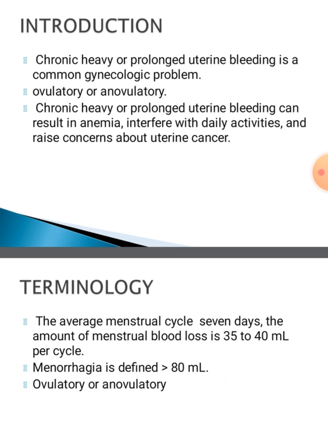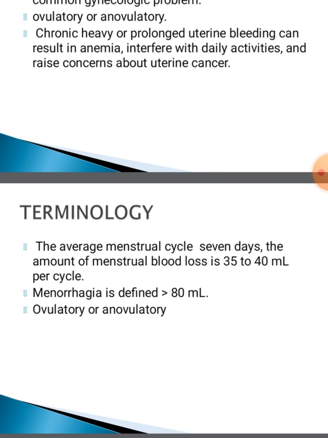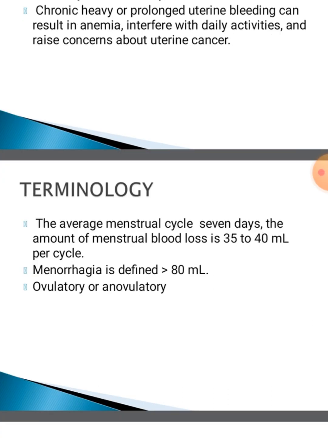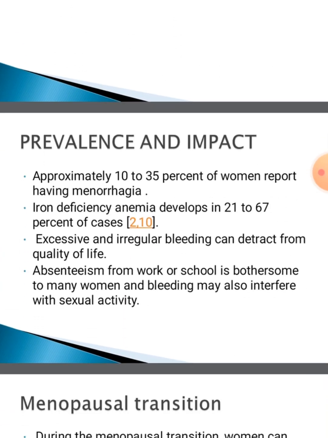about uterine cancer. The average menstrual cycle is 7 days. The amount of menstrual blood loss is about 35 to 40 ml per cycle. Menorrhagia is defined when the blood loss is more than 80 ml. It is ovulatory or anovulatory. Approximately 10 to 35% of women report heavy menstrual bleeding.